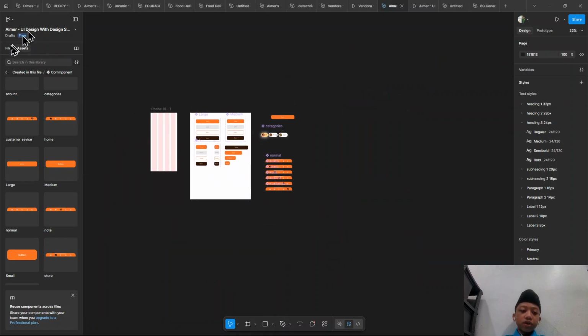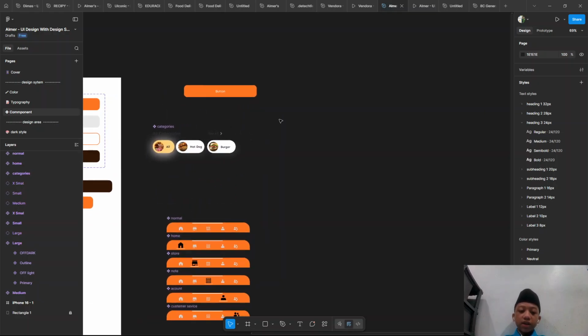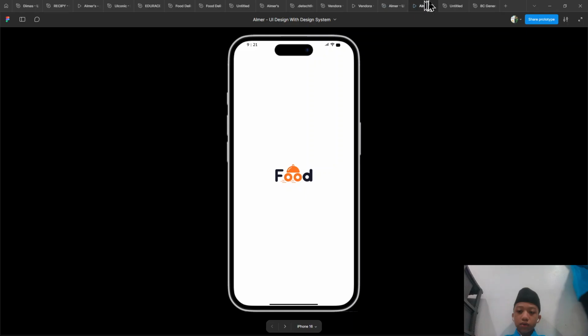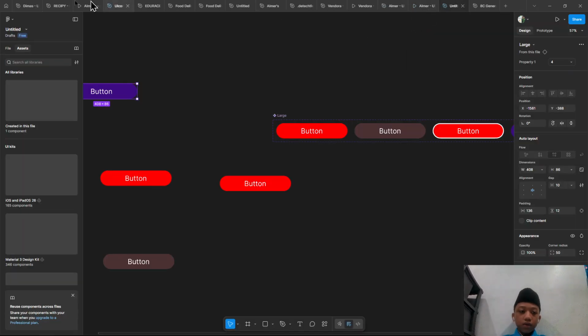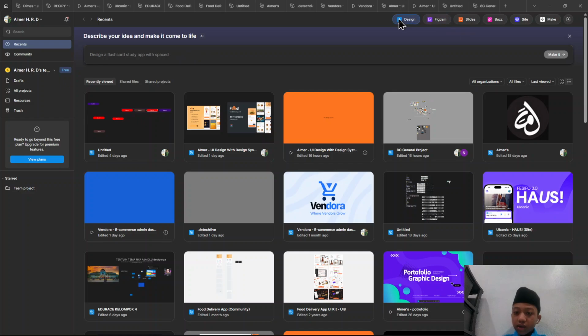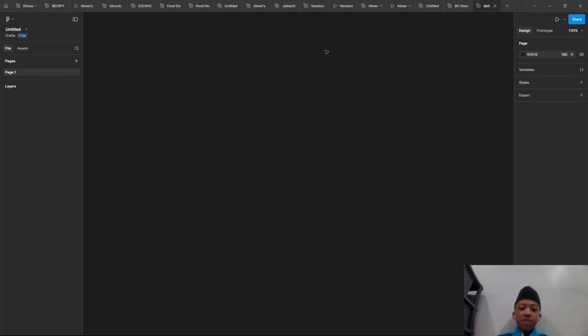Okay, so directly to the point. First we make the design of the component. We make a new design. So how to make a component here?